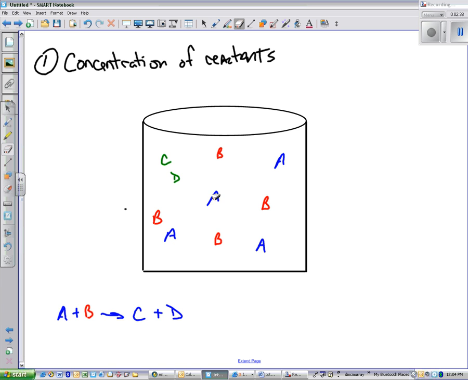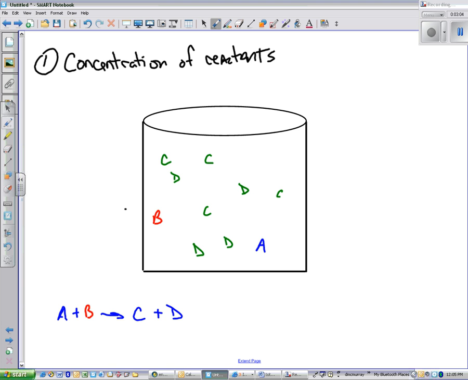And so we lose another A, we lose another B, we lose another A, we lose another B, we lose, say, an A, and we lose a B. And what we end up with are a whole bunch of C's and D's. And you're getting the picture that now I only have one A and one B left over.